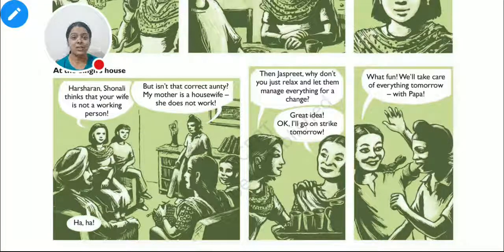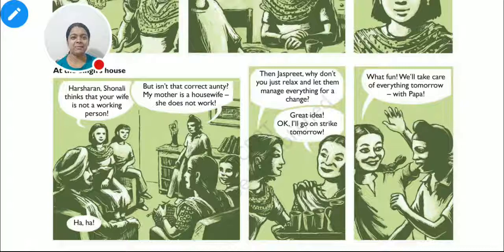Then just breathe. Why don't you just relax and let them manage everything for a change? Like Sonali's mother said, Jaspreet, your children, your family, your husband are telling you that you don't do any kind of work, so why don't you take rest? Let them manage. Now this time comes the turn for Jaspreet, and she says, yes, definitely, tomorrow it's a strike for me. I'm not going to do any kind of work. She says like that. And what happens? She is going to enjoy.